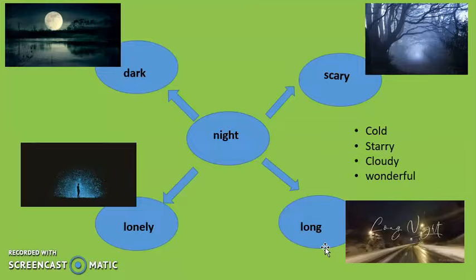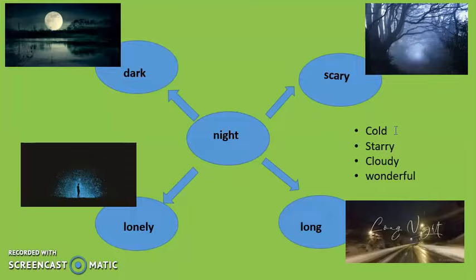Okay, we can describe the night in many ways. You could also say it was a cold night. Maybe it's winter, so the night is very cold. Maybe it's a starry night. You went outside, okay, and you could see the beautiful stars. So you can see it's a starry night. You could also say it's a cloudy night, right? Or you could say it was a wonderful night. So we could describe the night in many ways, okay?